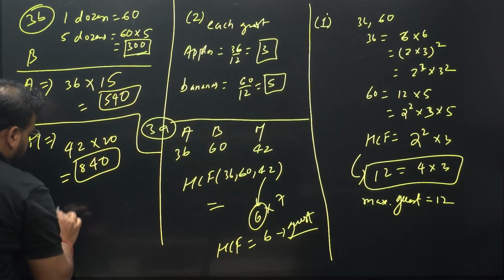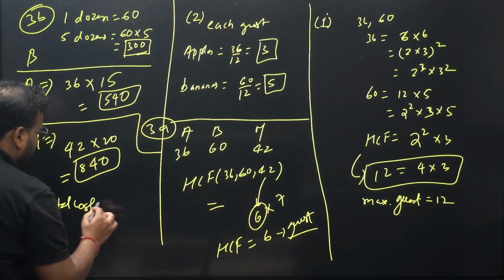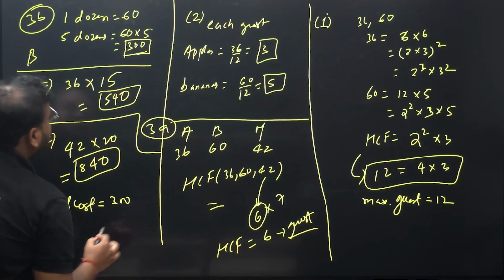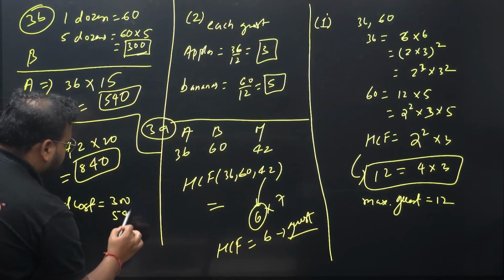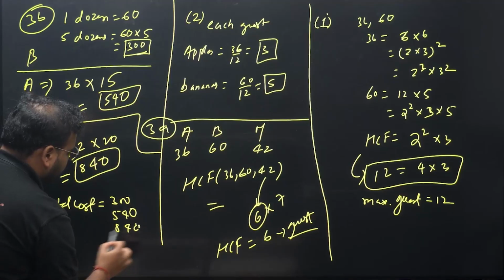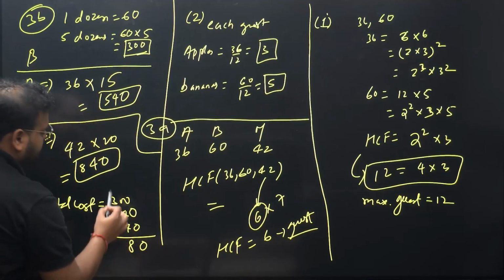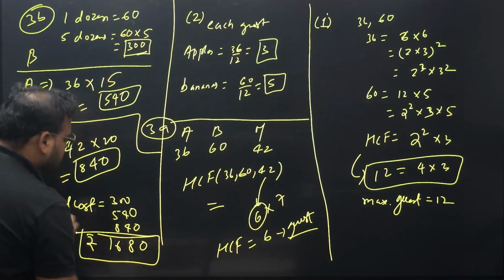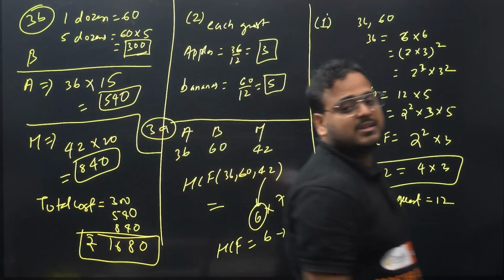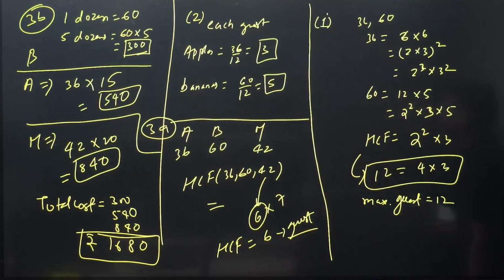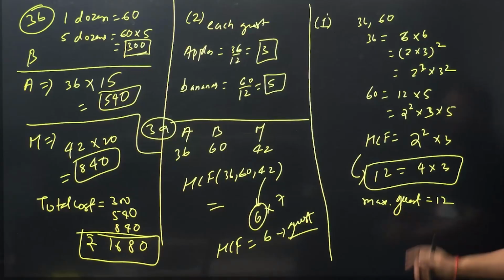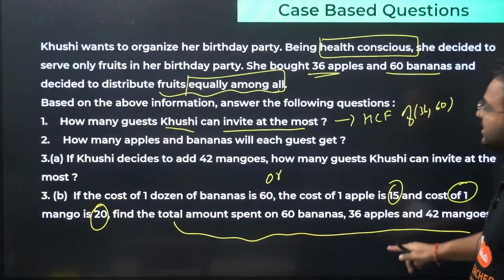So have a look. Total cost would be the sum of all these three. So 300 plus 540 plus 840. Add them. I get 0, I get 8. 8 plus 8 is 16. My answer is in rupees, so rupees 1680. Have a look. Rupees 1680. Okay, so the case study is done.